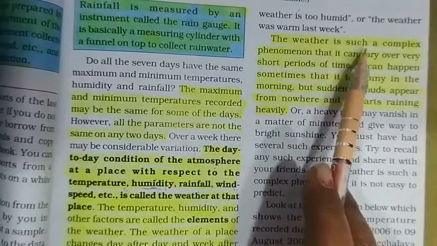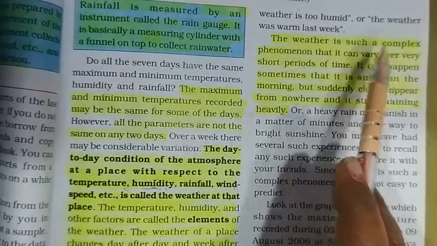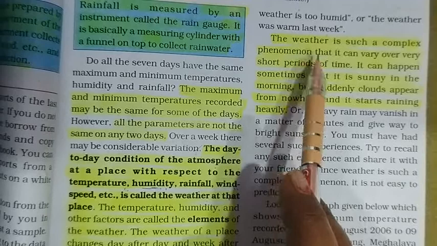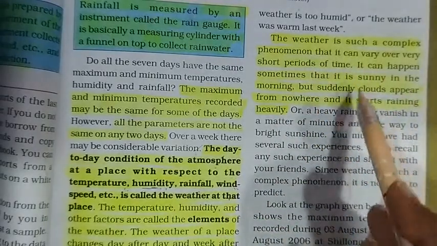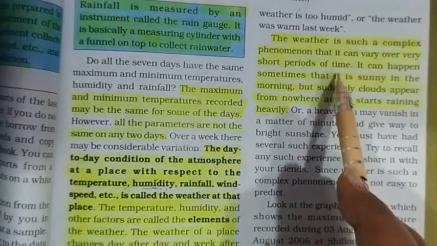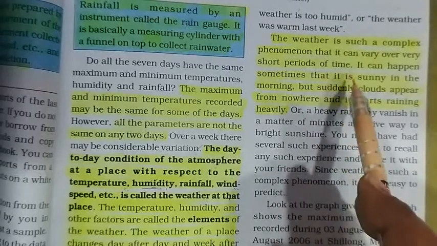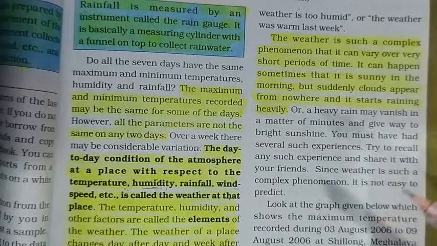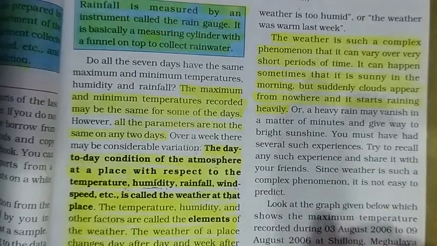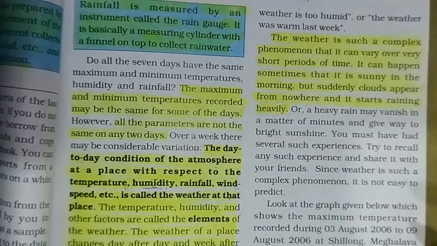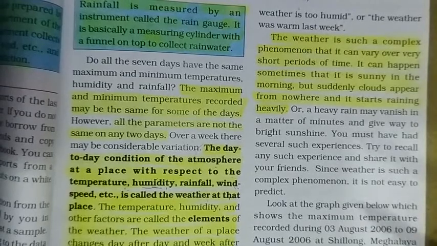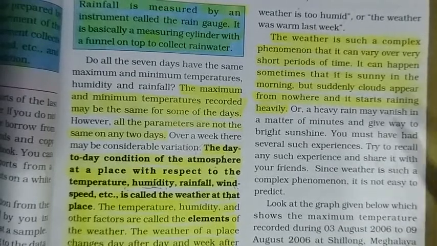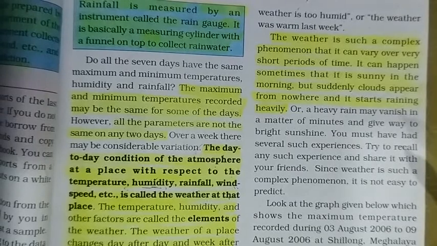Weather is not a simple phenomenon. It is a complex phenomenon. It may change in a very short period of time. You may observe that in the morning the weather may be foggy, in the afternoon it may be sunny, and in the evening it is cloudy also. Then you can see how frequently it can change.